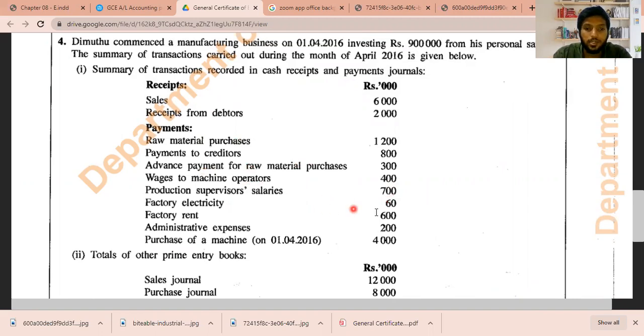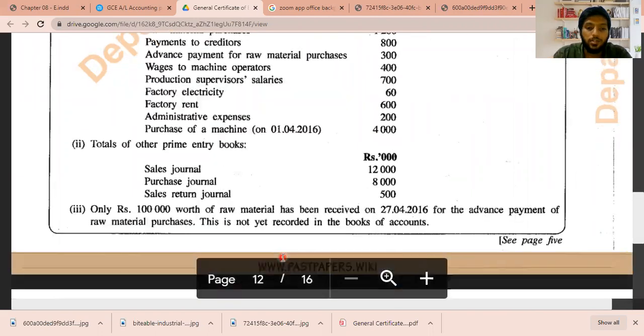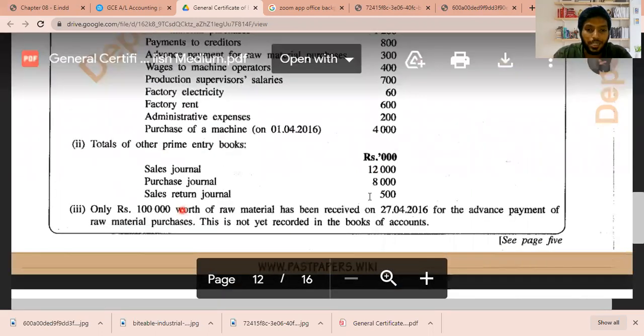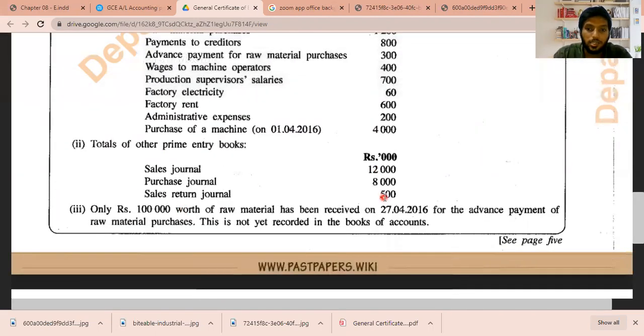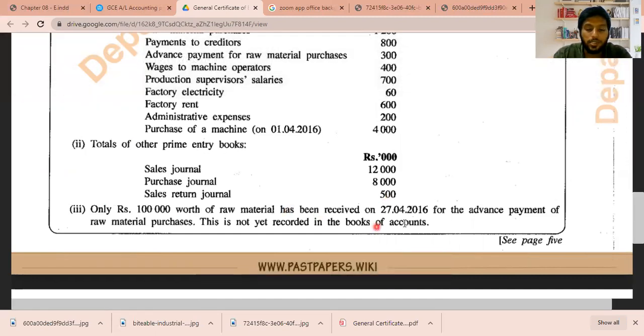Factory rent 600. Administrative expenses 200. Purchase of machine on 1st April 2016 is 4,000. Total of the other prime entry books are given: sales journal 12,000, purchase journal 8,000, sales return journal 500. Also, only rupees 100,000 worth of raw material has been received on 27th April 2016.